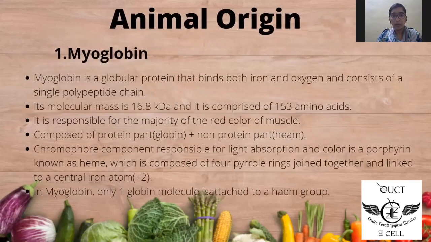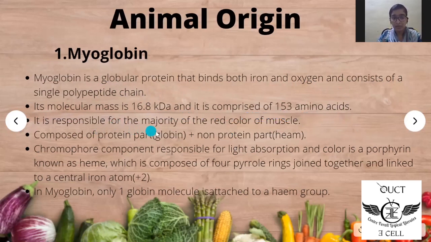Moving on to the topic, myoglobin. Myoglobin is a globular protein that binds both iron and oxygen and consists of a single polypeptide chain. This feature of myoglobin enables the organism to withhold breath for a longer time in the presence of more myoglobin in the muscle. Molecular weight of myoglobin is 16.8 kilodaltons and it is comprised of 153 amino acids.